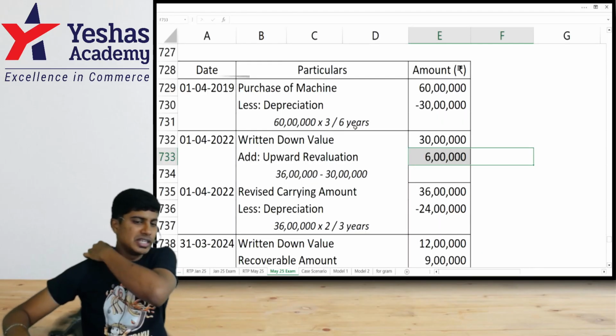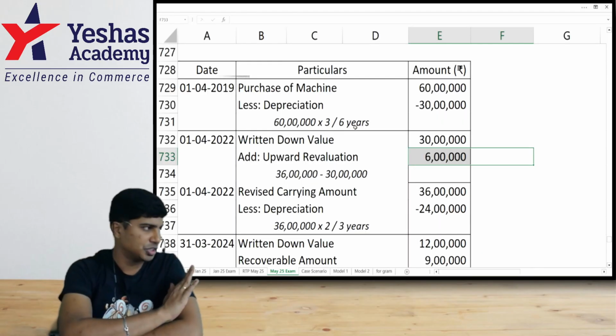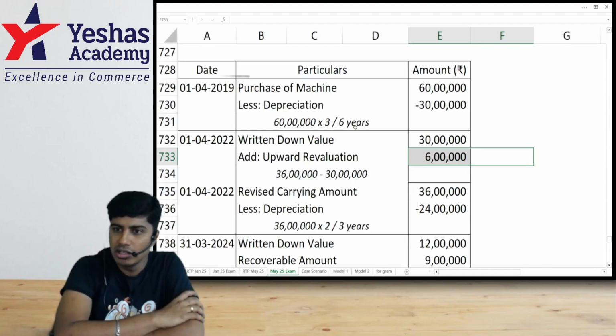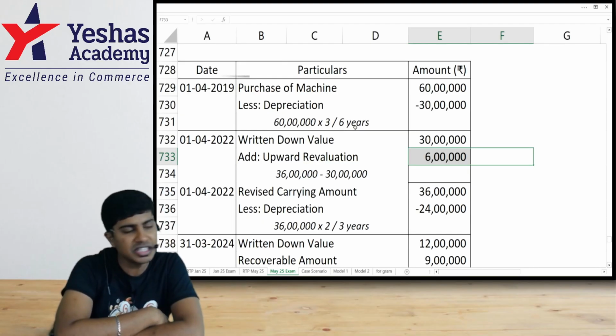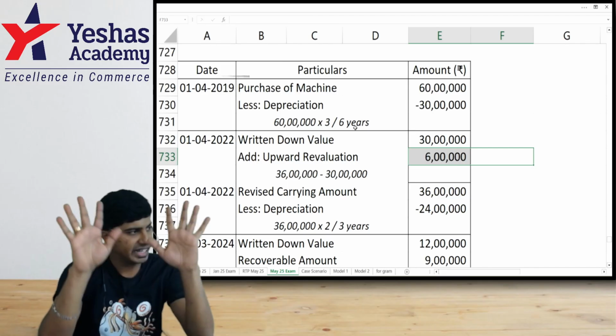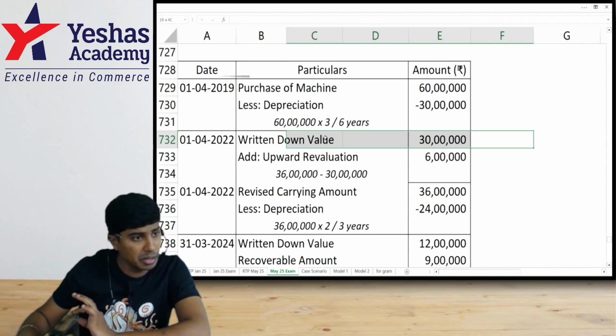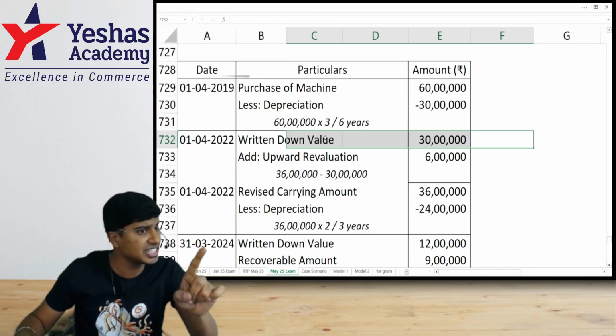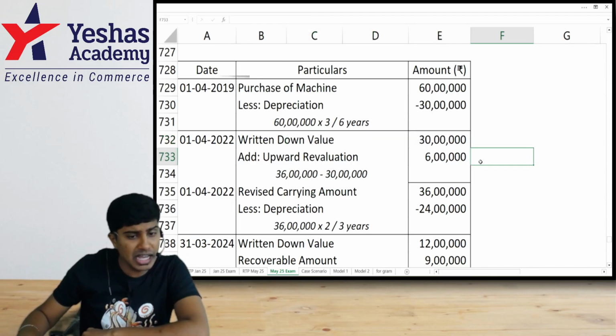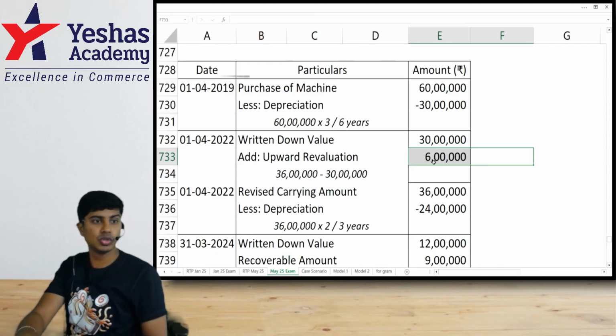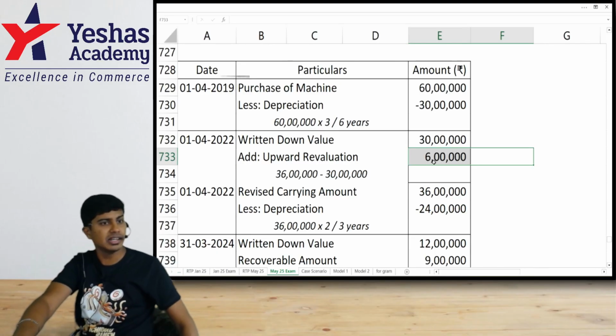I'll explain it to you. See, before this revaluation, cost of the asset was 60 lakh to be depreciated over 6 years. How much is depreciation for each year? 10 lakh. Now, after 3 years, 30 lakh being depreciated, remaining value of the machine is 30 to be depreciated over 3 years. How much? 10 lakh each year. Now, you revalued the asset upward by 6, making it 36.